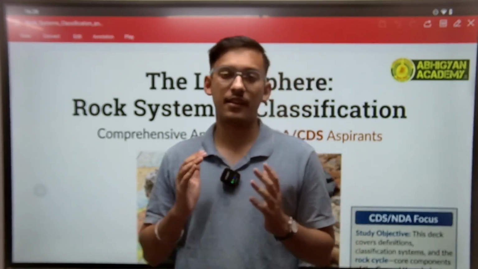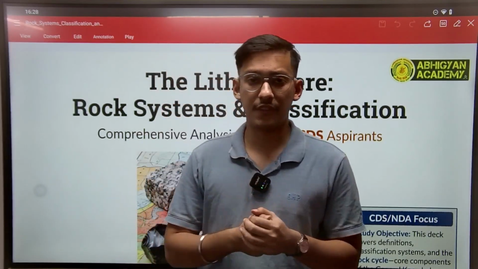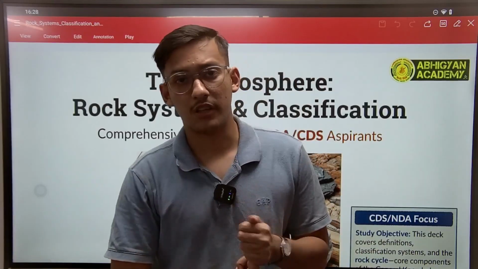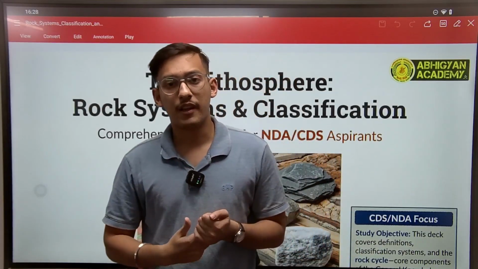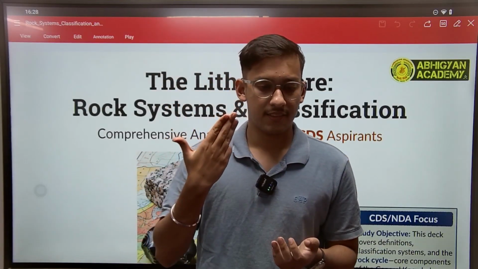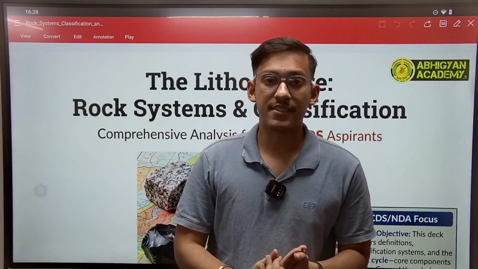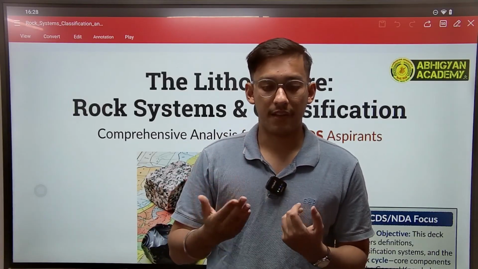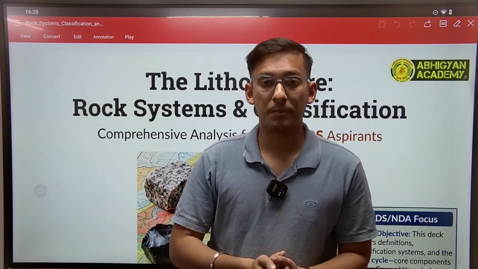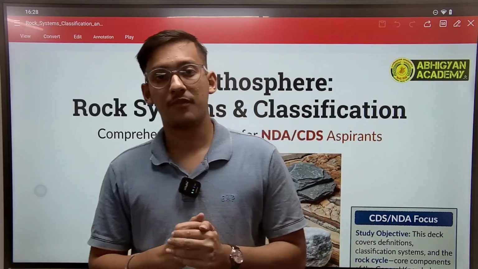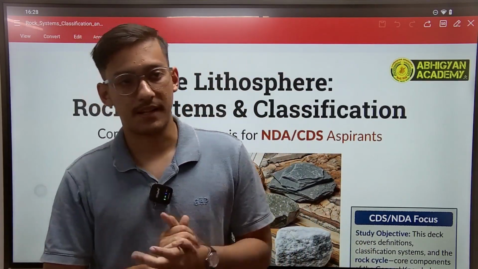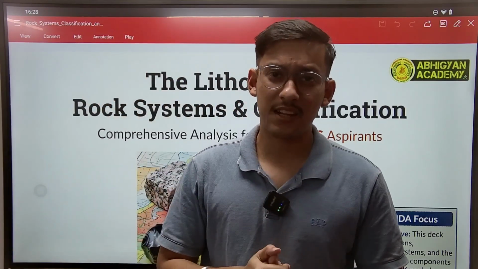And in physical geography, we have the rock system, we have volcanoes, we have ocean currents, wind, jet stream, we have your planes, the names of the planes. So all these play a crucial role from the physical geography perspective. So let's start today's class.